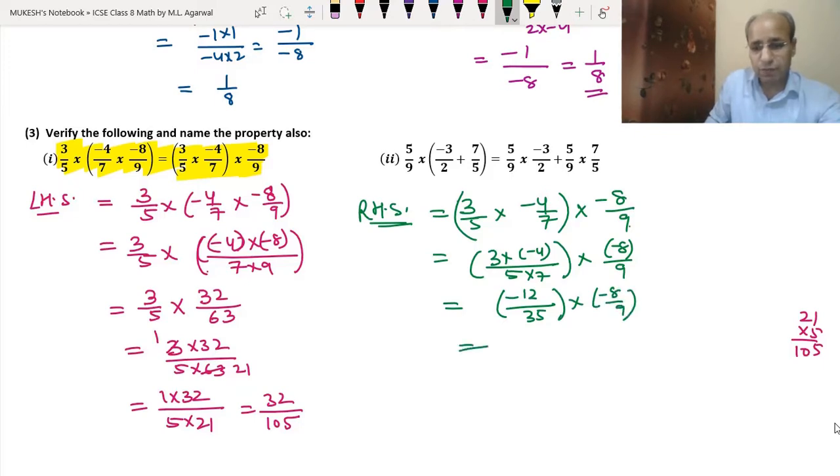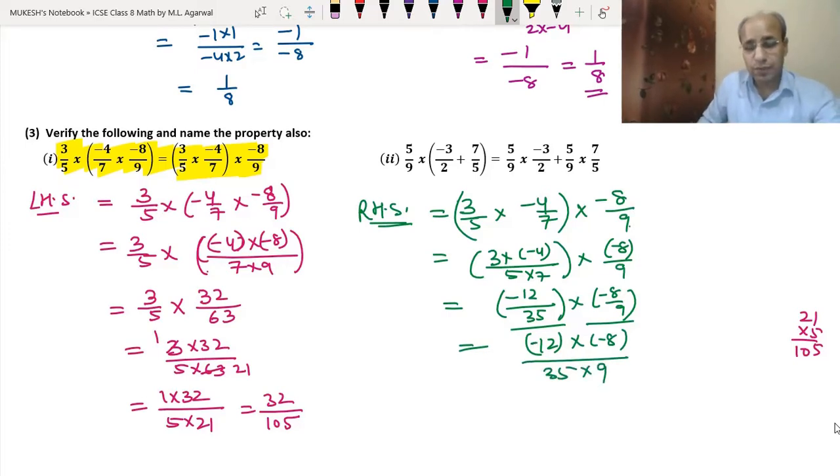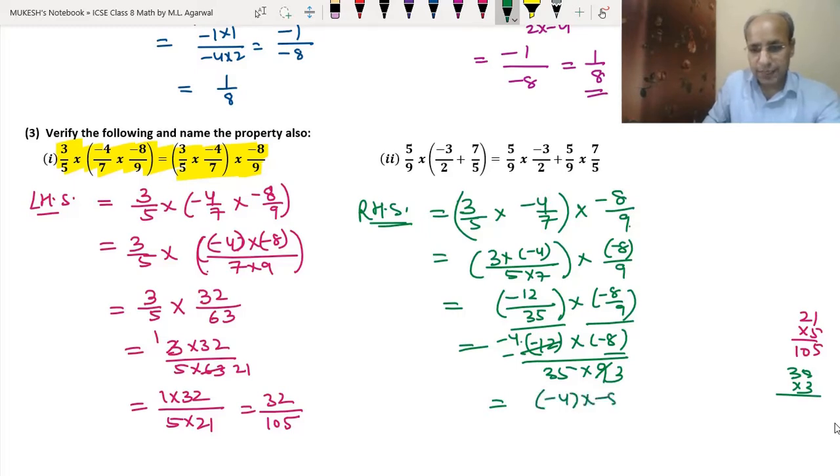So now again we have to reduce the two numbers. So minus 12 will be multiplied with the 8 and 35 will be multiplied with the 9. See, this 9 and 12 come in the table of 3. So we can divide them. 3 threes are 9 and we can write this, 3 fours are 12. Okay, see, now we have minus 4 into minus 8 upon 35 into 3.